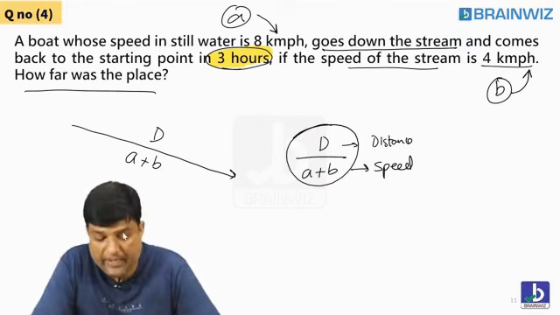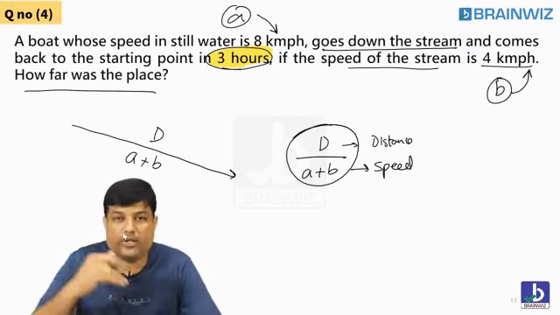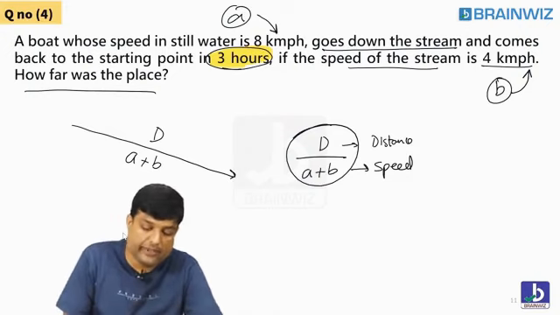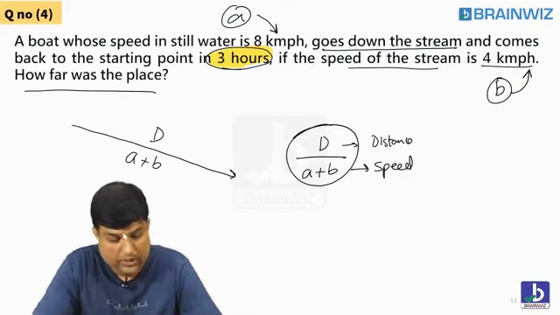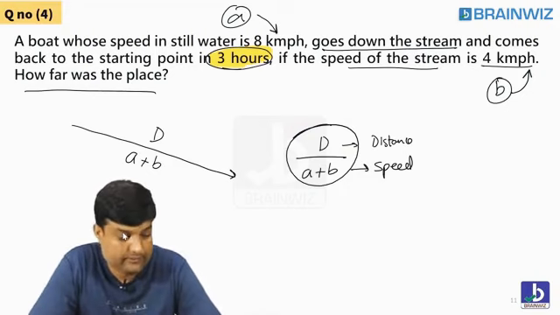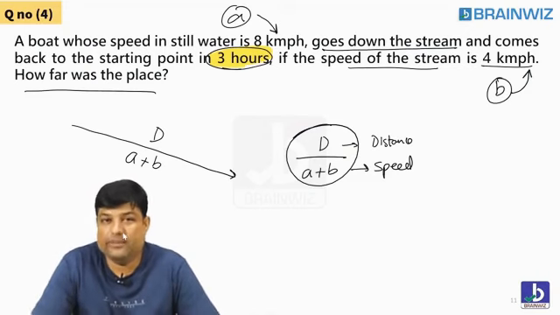Come on, let me ask you. Let's try to believe that you have gone D kilometer downwards. And when you go down, your speed is A plus B, you already know. Distance divided by speed. So tell me, what will you get? You'll get time. Many people are answering that it is time. But students, you should tell me.